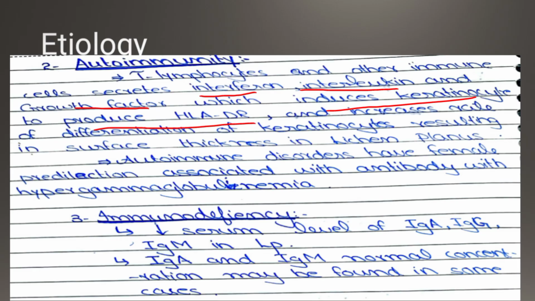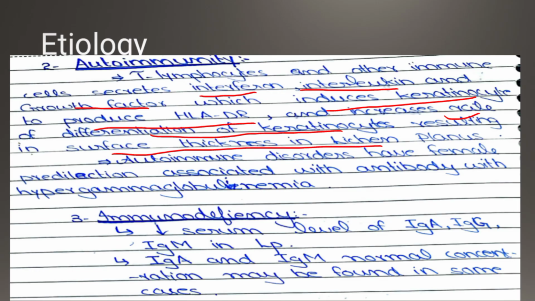HLA is basically a human lymphocyte antigen. This is basically an antigen of different types. When T cells and other cells release interferon, interleukin, and growth factor, they induce the keratinocytes to produce this HLA-DR. This HLA-DR increases the rate of differentiation of the keratinocytes. Keratinocytes will be differentiated, which results in the thickness of lichen planus. So the lichen planus becomes thick.